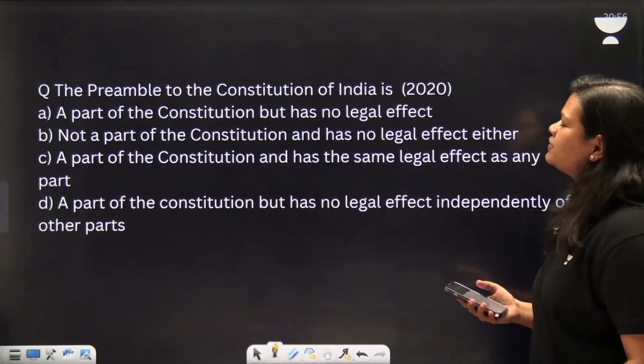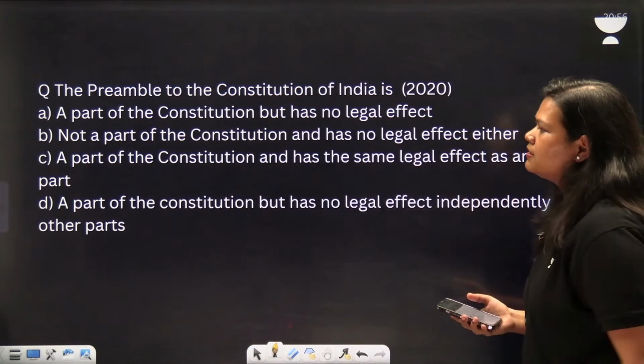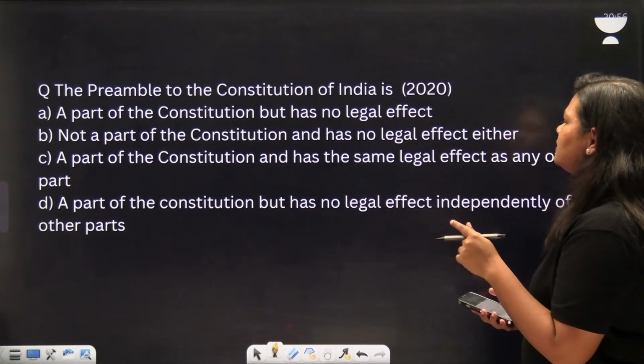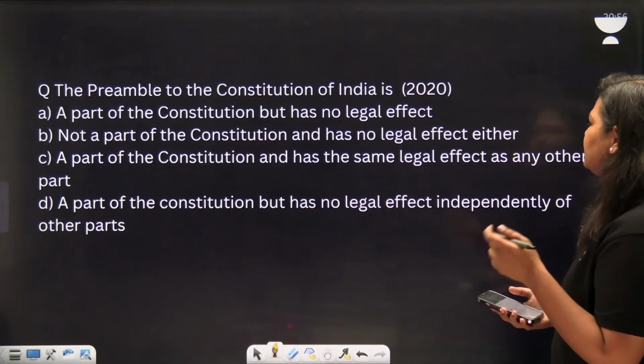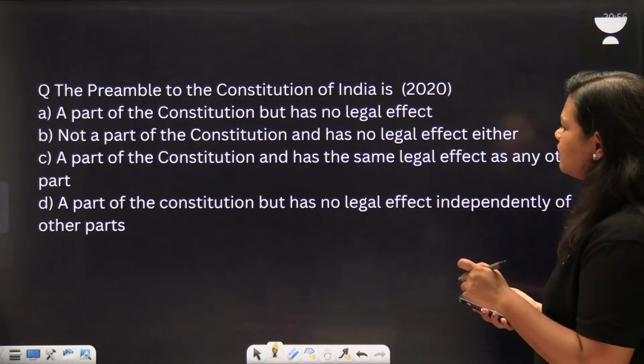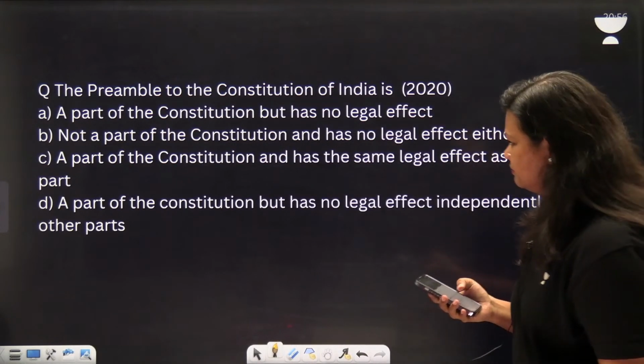The preamble of the Constitution of India is: A, a part of the Constitution but has no legal effect; B, not a part of the Constitution and has no legal effect; C, a part of the Constitution with the same legal effect as any other part; D, a part of the Constitution but has no legal effect independently of other parts.